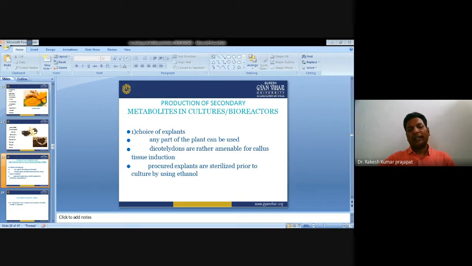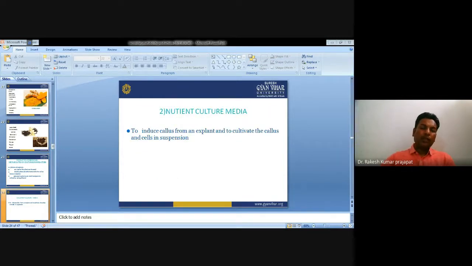An explant is any part of the plant that can be used for the initiation of tissue culture in vitro. Dicotyledons are rather amenable to callus tissue. The procured explants are sterilized prior to culture by using ethanol. We have to wash these explants properly and sterilize them so that no microbial contamination is there. Next, we have to induce the callus from an explant and cultivate the callus as cells in suspension.